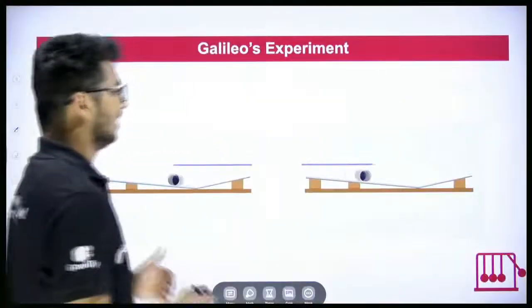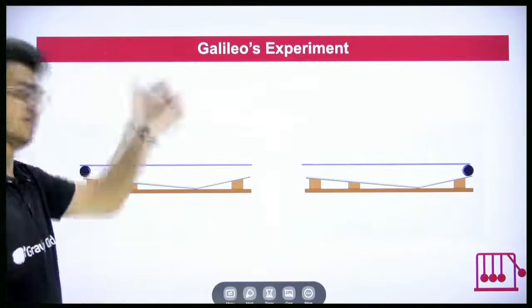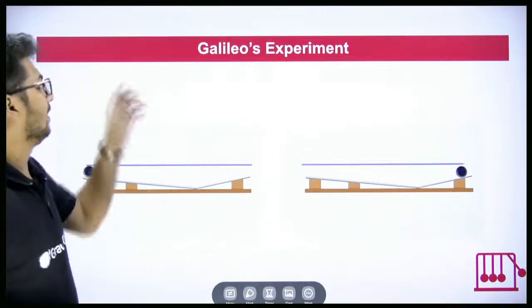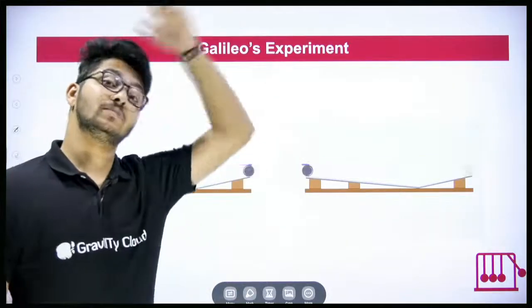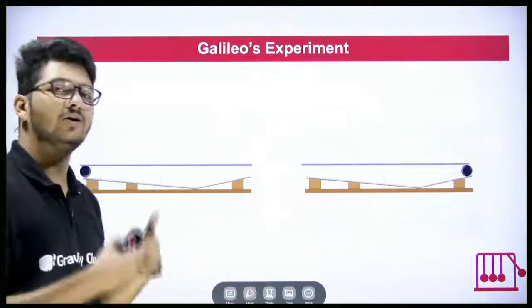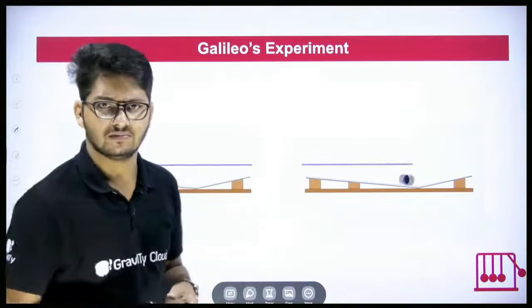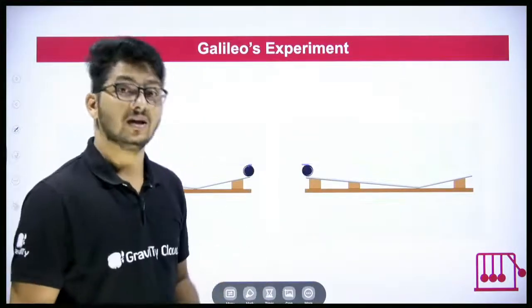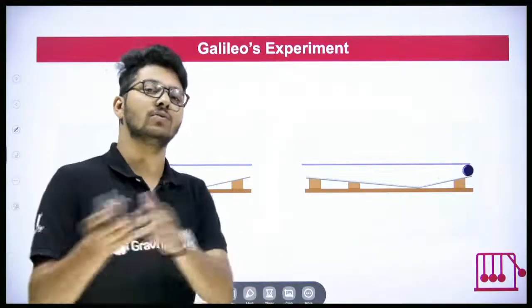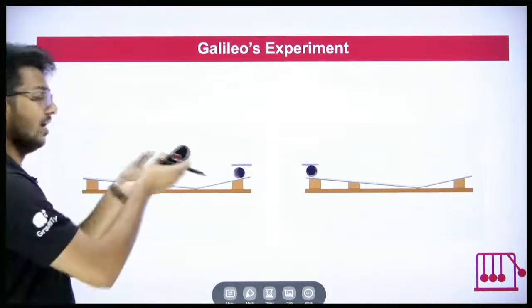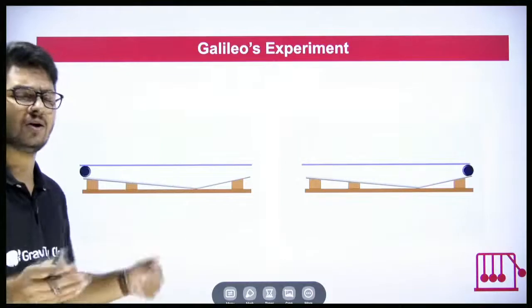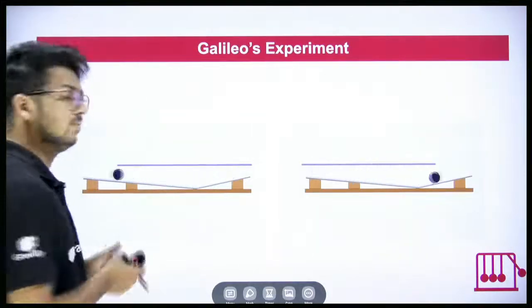Okay, so to understand the history, how it began, it began with a scientist called Galileo. And Galileo was before Newton. So Galileo discovered a few things, and Newton continued. So let's go into Galileo's experiment, Galileo's activity. It's a very simple one. All of us can try it at home.